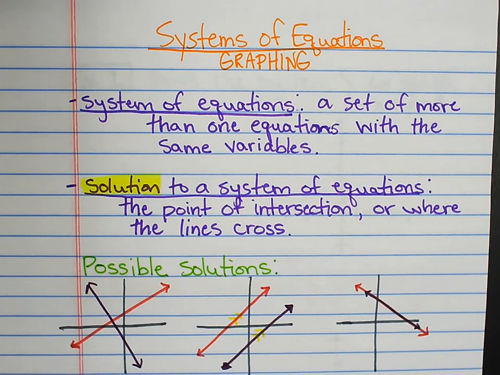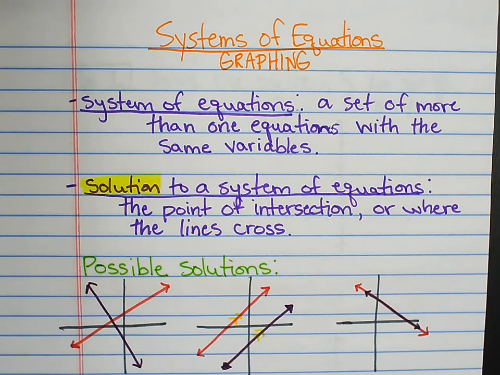Now we'll be covering systems of equations and solving them by graphing. So we just did systems of inequalities, and you graphed them. You graphed multiple lines on the same graph, and you shaded. And the solution to the system of inequalities was the double shaded region. So there were lots and lots of solutions. You could choose any point in the entire double shaded region.